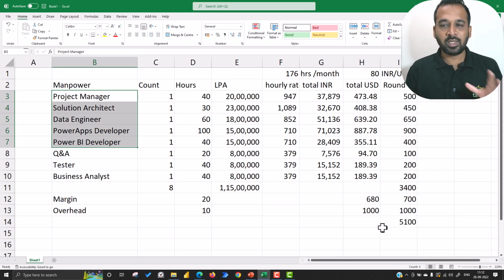So this is how we have arrived at the cost, and we'll quote this to the customers, and if they are satisfied with the pricing, they will give us a green signal, and then we'll start the development. So this is what it is.